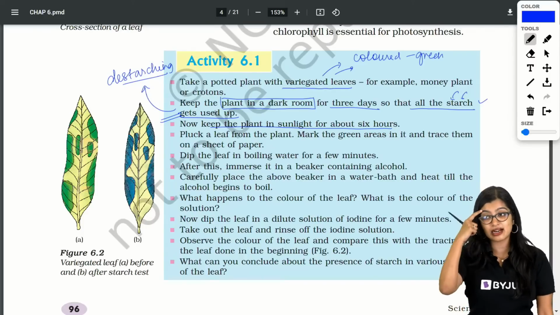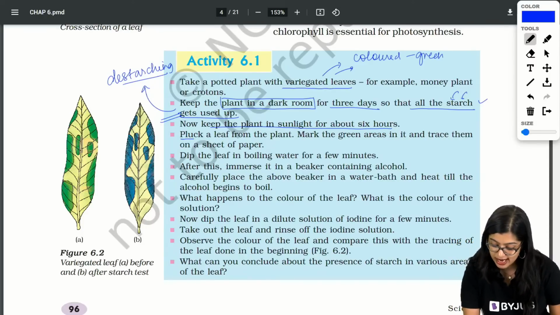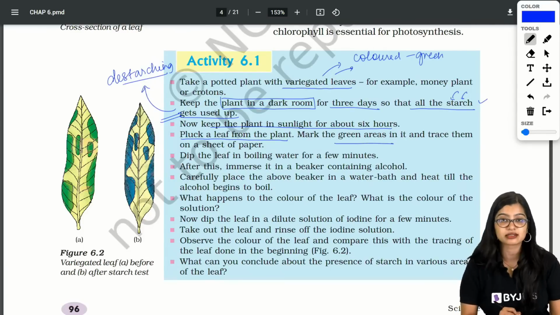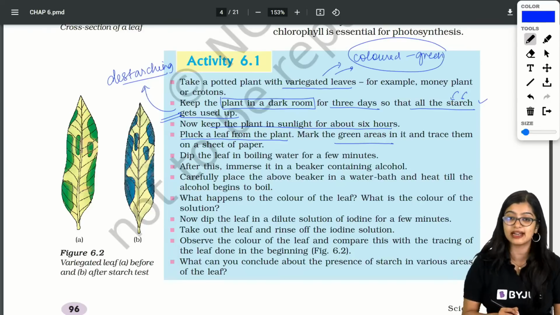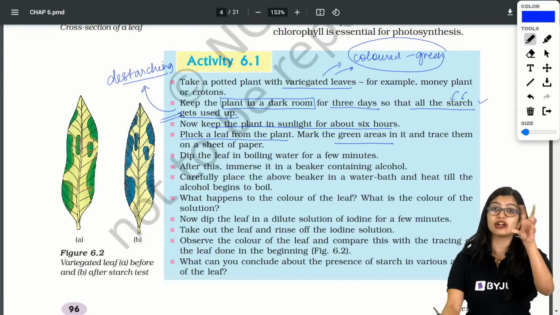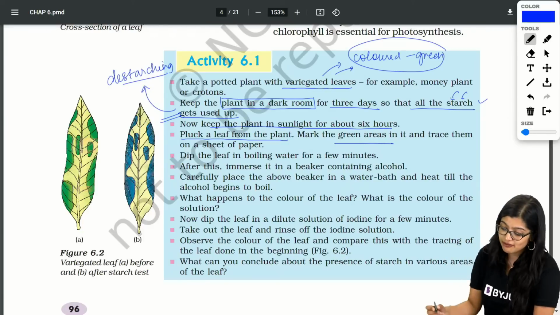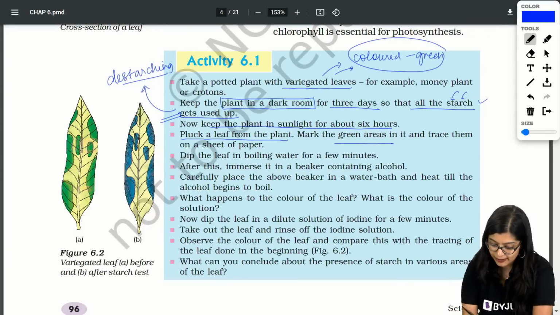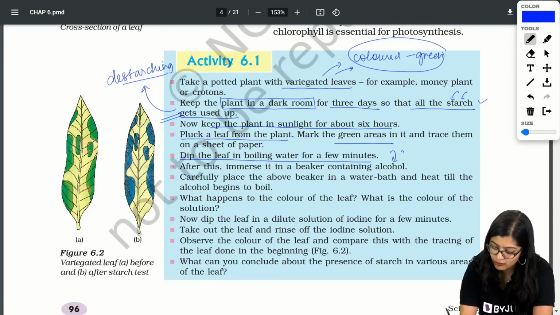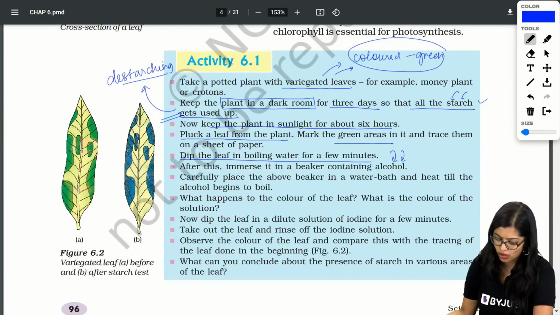Now after keeping it in sunlight for 6 hours, I have taken one leaf and marked all my green parts. Because remember, we know that variegated means there are colors, right? So we know that there are different colors. So I have marked all my green parts, okay? And then I kept it in hot boiling water for a few minutes, yes? Here I kept it in boiling water and then I kept it in alcohol, okay?